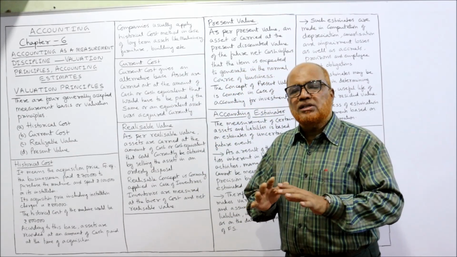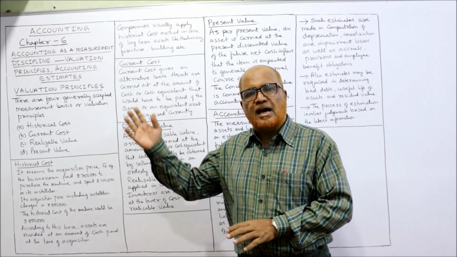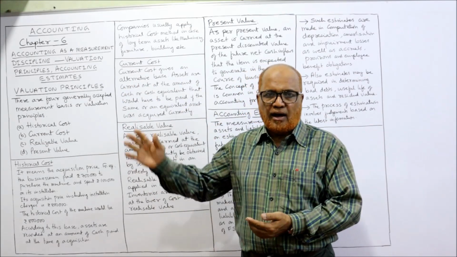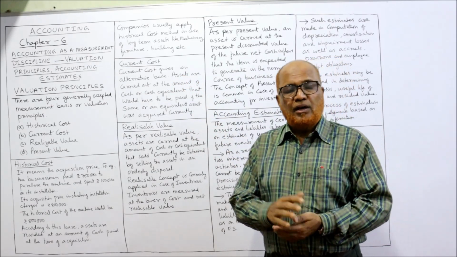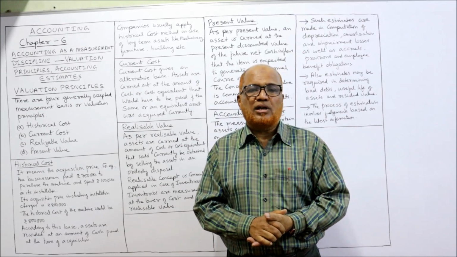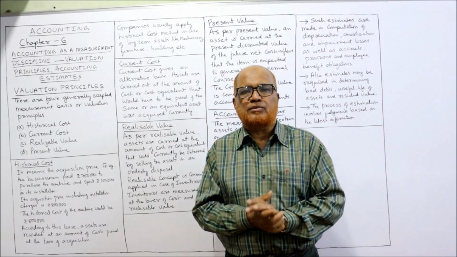That's all. So this marks the end of the theory of chapter number 6, that is accounting as a measurement discipline, valuation principles and accounting estimates. Inshallah, in the next video, I'll give a few questions on this chapter number 6. Then we'll go for chapter number 7.